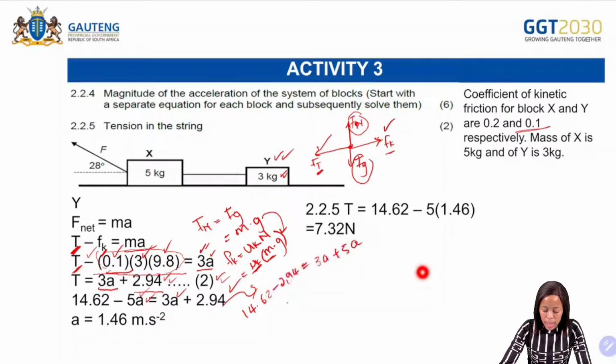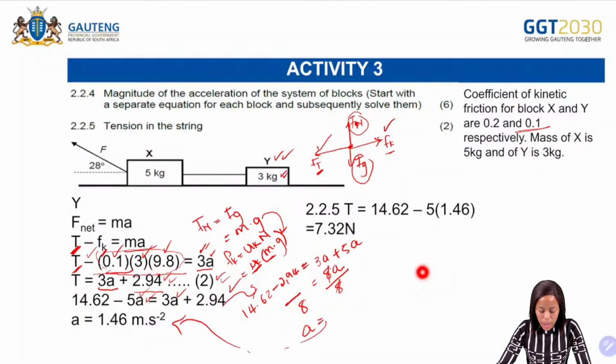So you get your answer on the left. And then this one is 8a. And then therefore, it means that you are going to divide by 8 on both sides. And that should then give you your acceleration there, which is 1.46 meters per second squared.